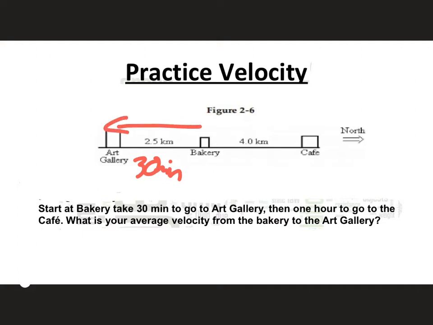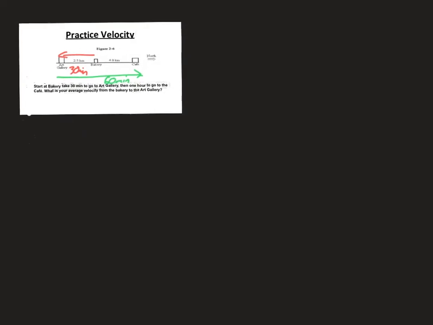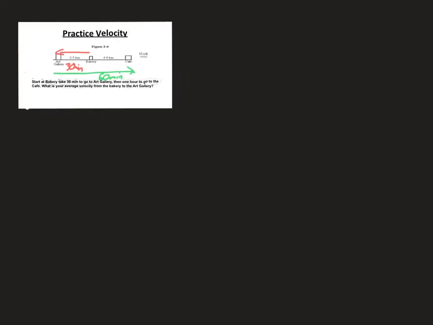And then it says that it takes 1 hour to go all the way from that art gallery to the cafe. So we'll do that in yet another color. Now it's going to take us all the way that way in the positive direction, but it took, let's say, 60 minutes instead of 1 hour, okay? So if I was just doing this as a speed problem, an average speed problem, I could do that pretty easily.